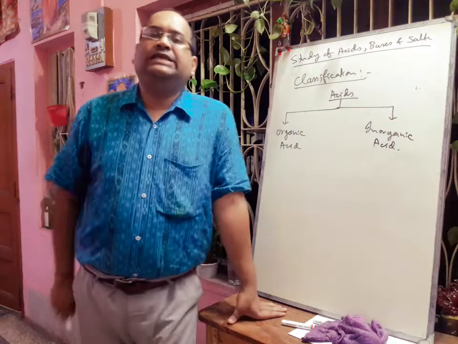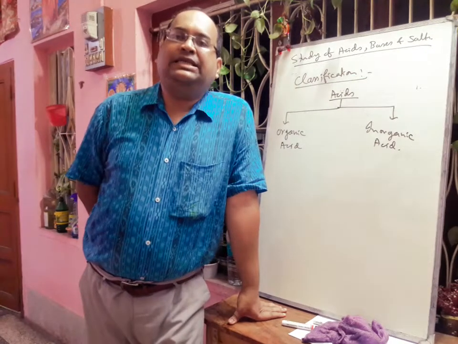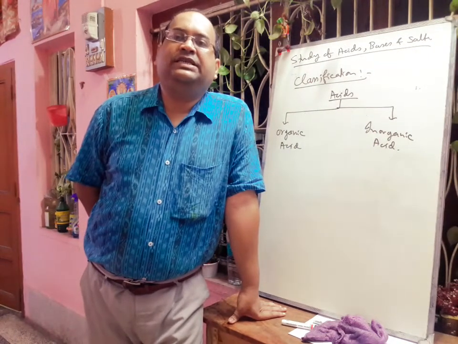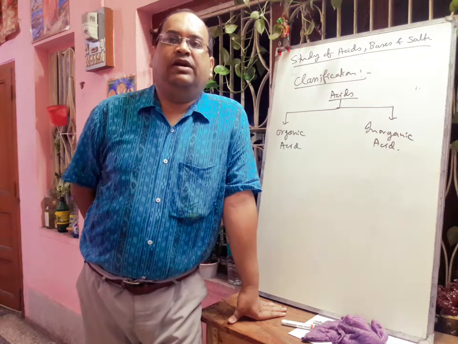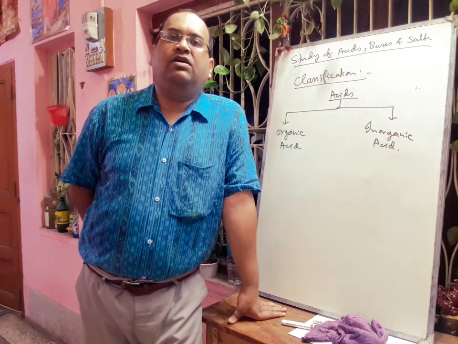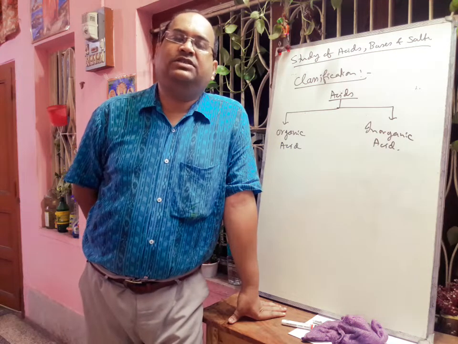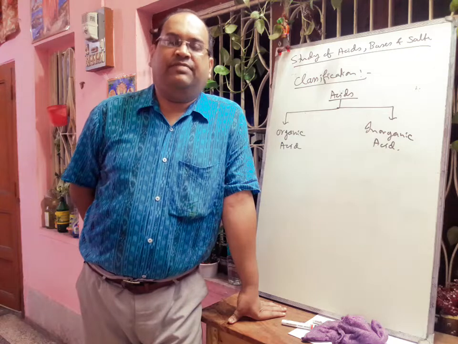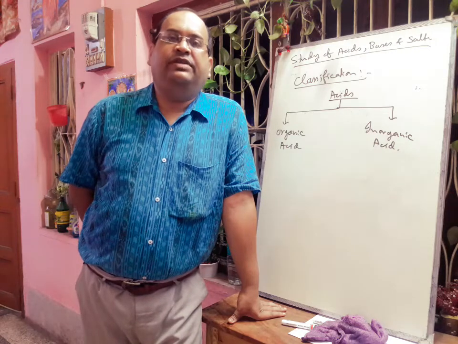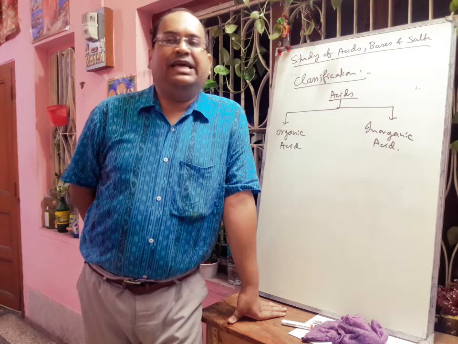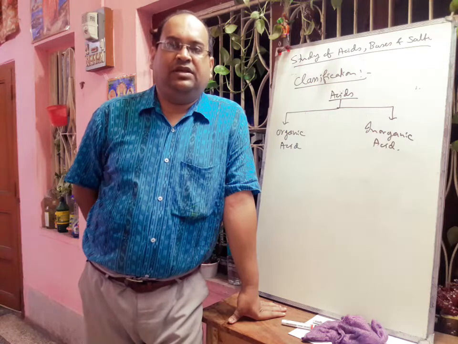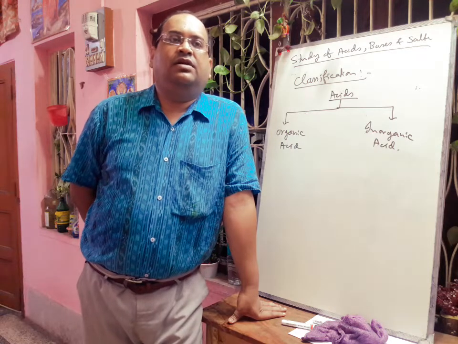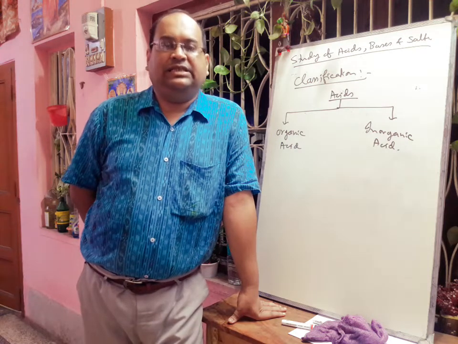Now what are organic acids? Acids which are present in animals and plants, containing carbon atoms, are called organic acids. So their origin is organic, that means living things. Formic acid comes from the sting of the ant. From lemon we are getting citric acid.